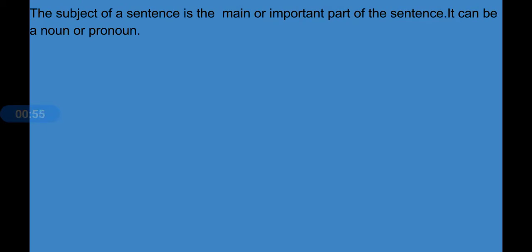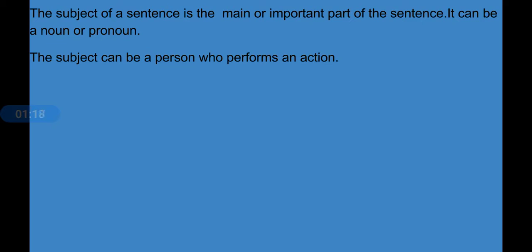Let us know what is subject. The subject of a sentence is the main or important part of the sentence. It can be a noun or pronoun. The main part that is being discussed in the sentence, or about which we are writing the sentence, that is called as subject. And that subject can be a person who performs an action.